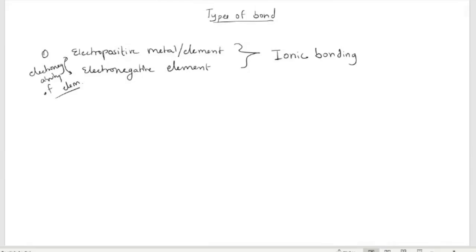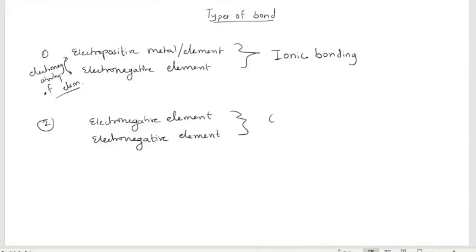Now consider the second case. If we have an electronegative element which is making a bond with another electronegative element, here two or more electronegative elements will form a kind of covalent bond.